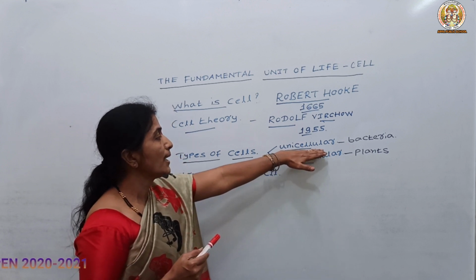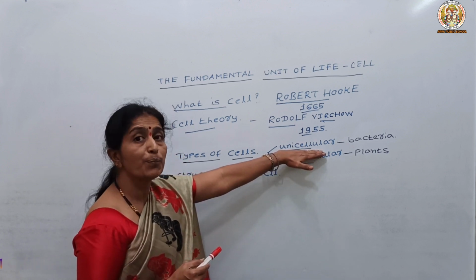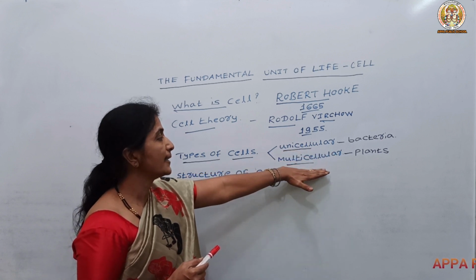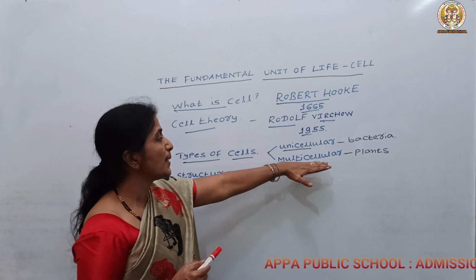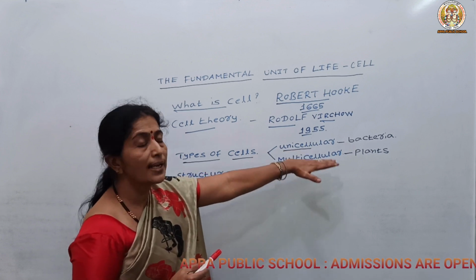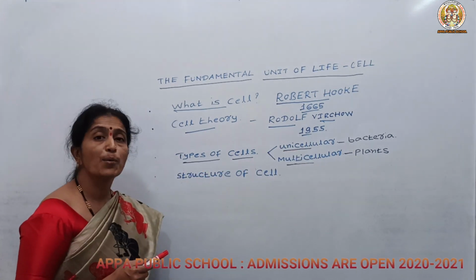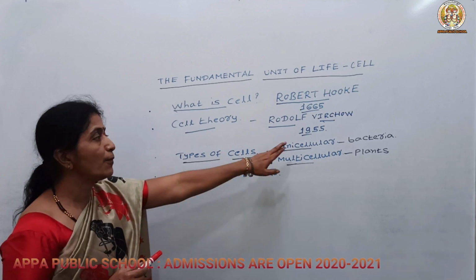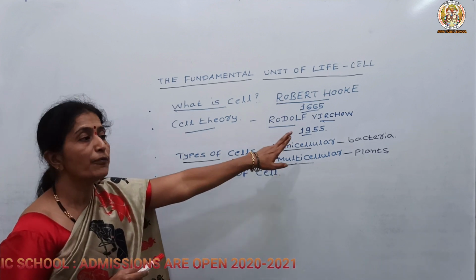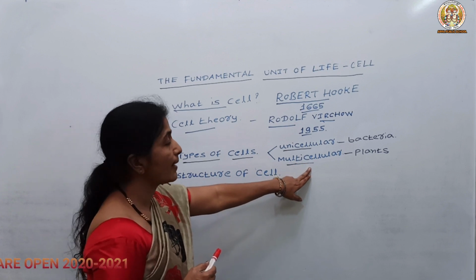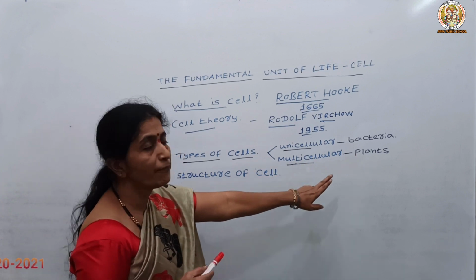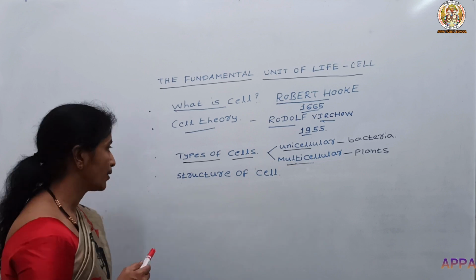Unicellular organisms are very small in size and multicellular organisms are large in size. That's why we require a microscope to view unicellular organisms. But multicellular organisms are large in size, that's why we can view them without the aid of a microscope.